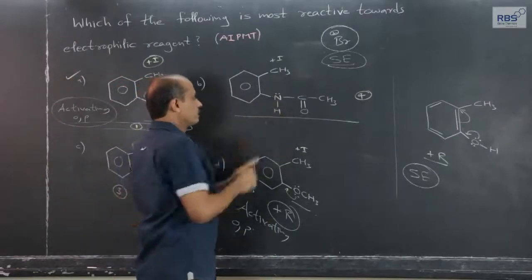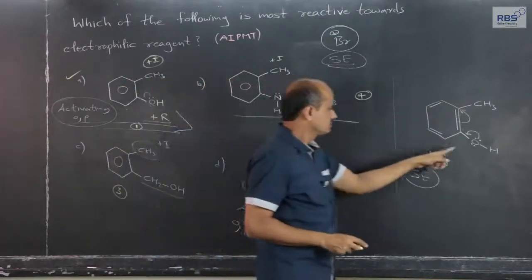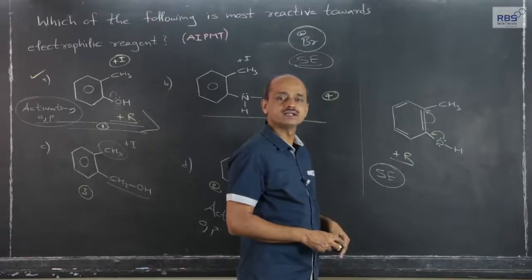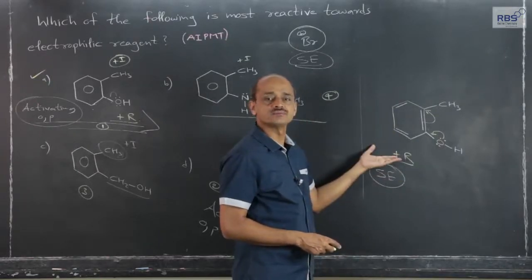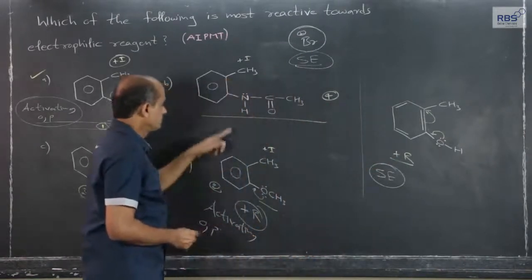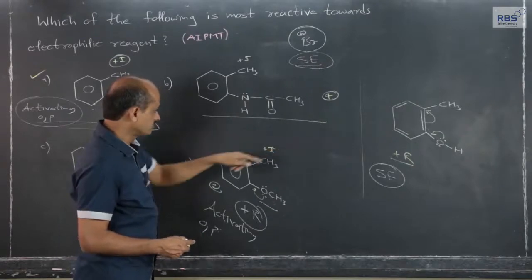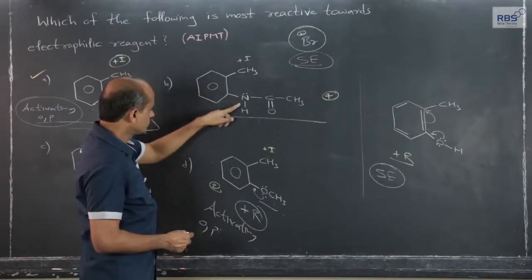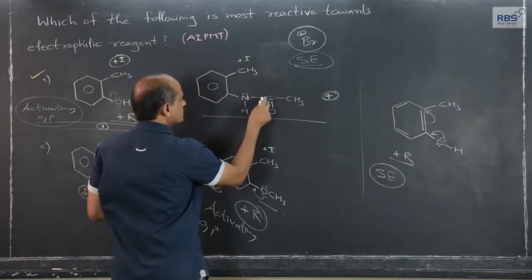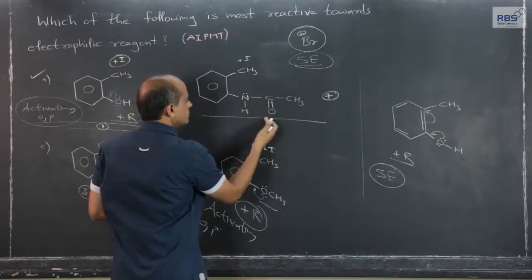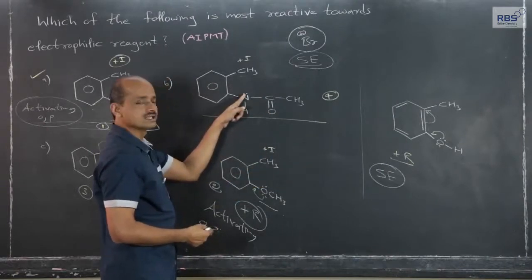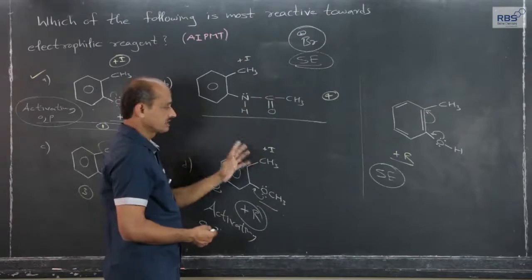Because there is a lone pair of electrons on nitrogen, and like the lone pair of electrons on oxygen forms a shared pair and the electron density in the ring increases, the various resonating forms, plus R effect, example of aniline, example of phenol we have considered earlier. That type of pattern of plus R effect is not possible with this lone pair on nitrogen, because in its neighborhood, adjacent to this nitrogen, is a carbonyl group. Carbonyl group has electron withdrawing effect. So, the availability of lone pair is difficult. Carbonyl group has electron withdrawing effect, that is the simple reason.